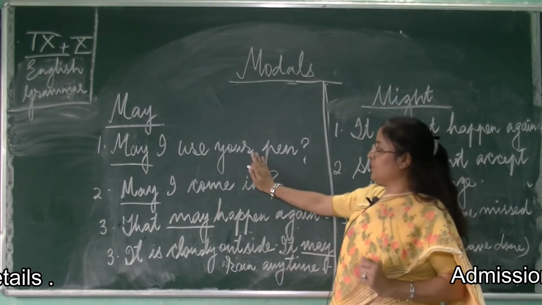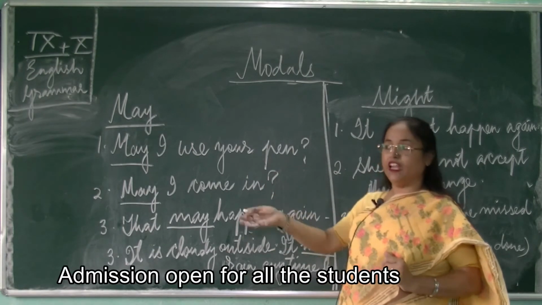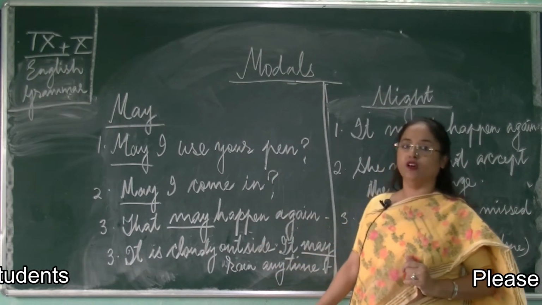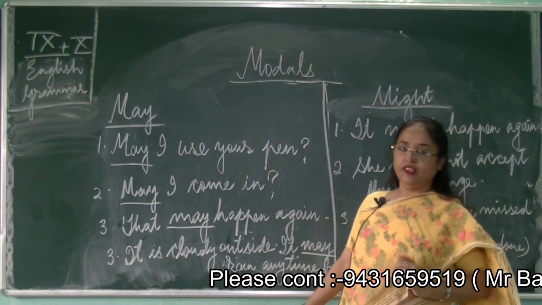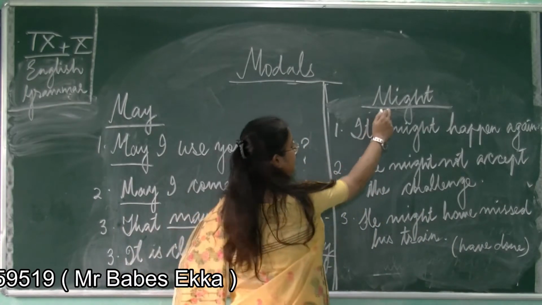Okay, so may is used for seeking or asking for permission, and for giving permission, granting permission, you will use can, and may is used to show stronger possibilities. Fine then. Now let's move to the next modal, that is might.